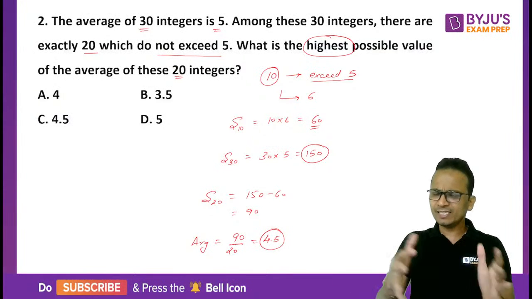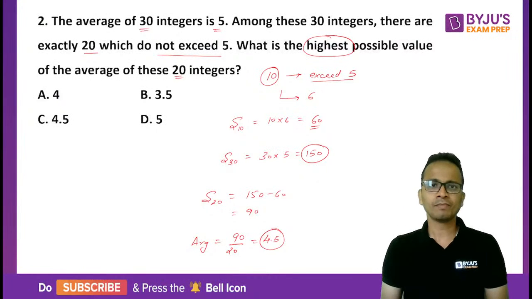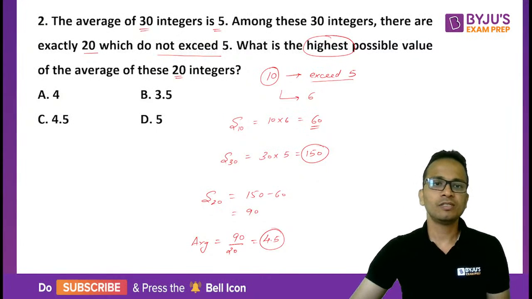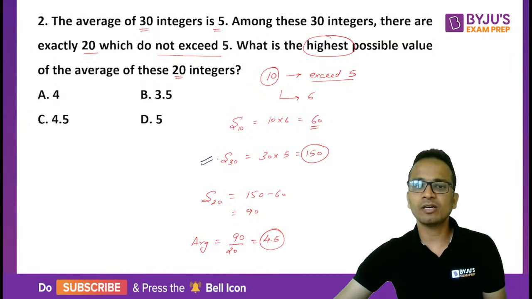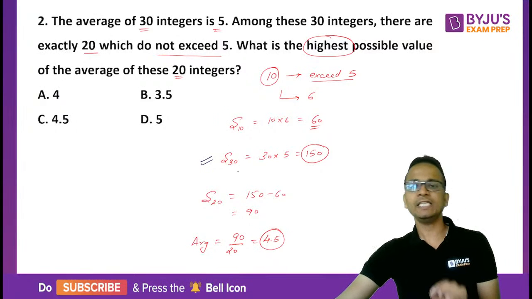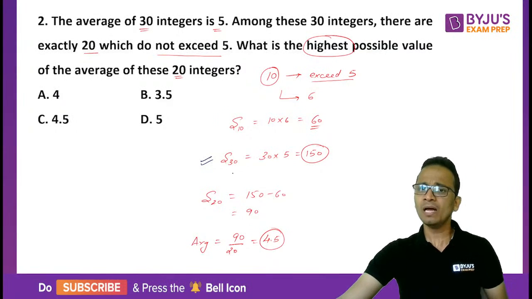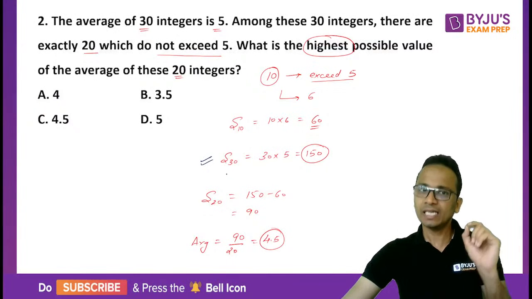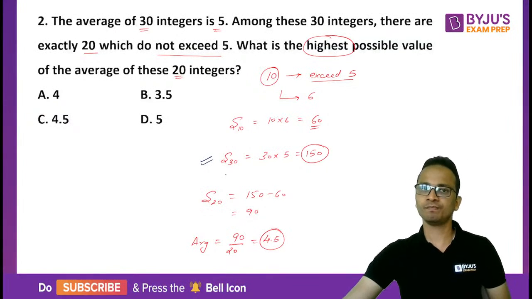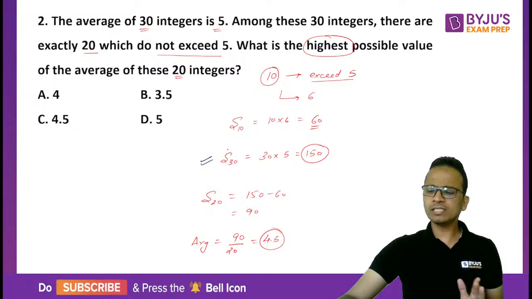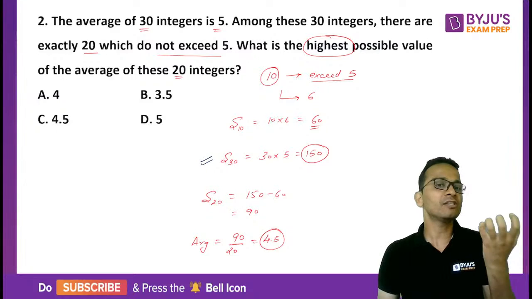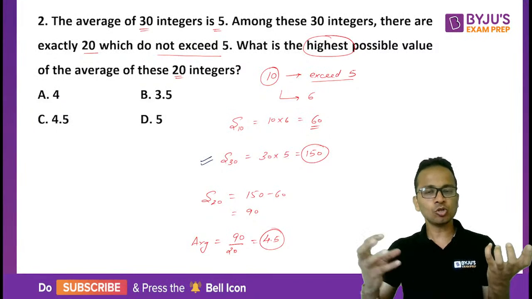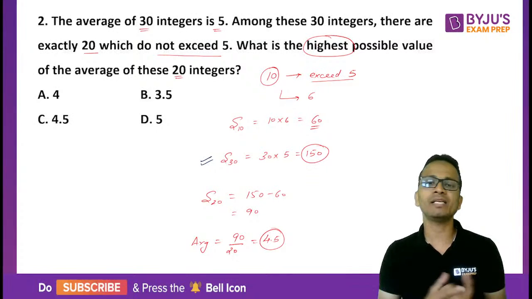Okay, so 4.5 will be the correct answer, which is the highest possible value of the average of these 20 integers. Now let's see it once again from the beginning. We were given the average of 30 integers as 5, so the sum of these 30 integers is 150. Out of these 30 integers, exactly 20 do not exceed 5, so the remaining 10 will exceed 5. Since I have to maximize the average of 20 integers, I have to maximize the sum of these 20 integers, so for the remaining 10, I should minimize the value.